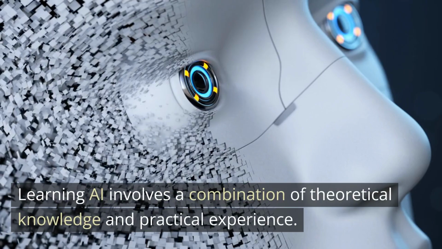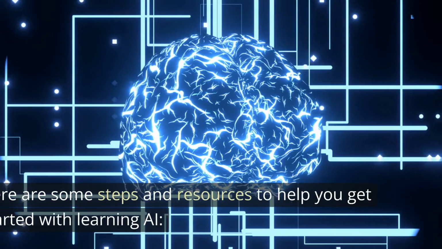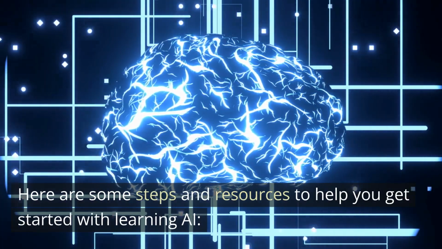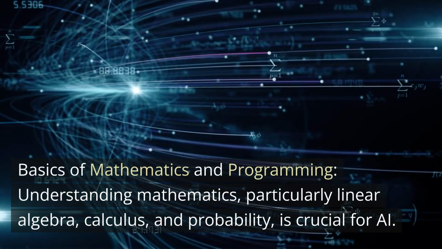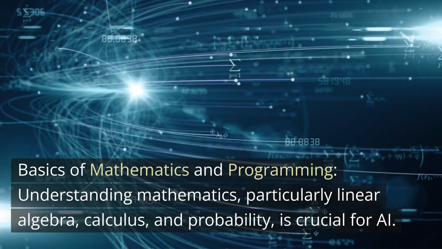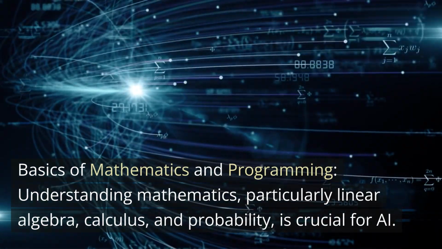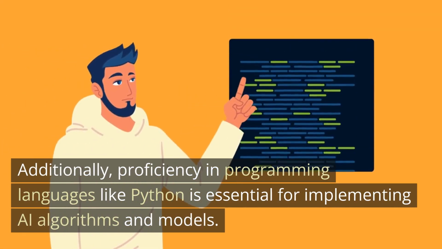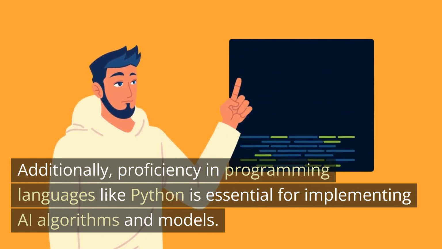Learning AI involves a combination of theoretical knowledge and practical experience. Here are some steps and resources to help you get started with learning AI. Basics of mathematics and programming. Understanding mathematics, particularly linear algebra, calculus, and probability, is crucial for AI. Additionally, proficiency in programming languages like Python is essential for implementing AI algorithms and models.